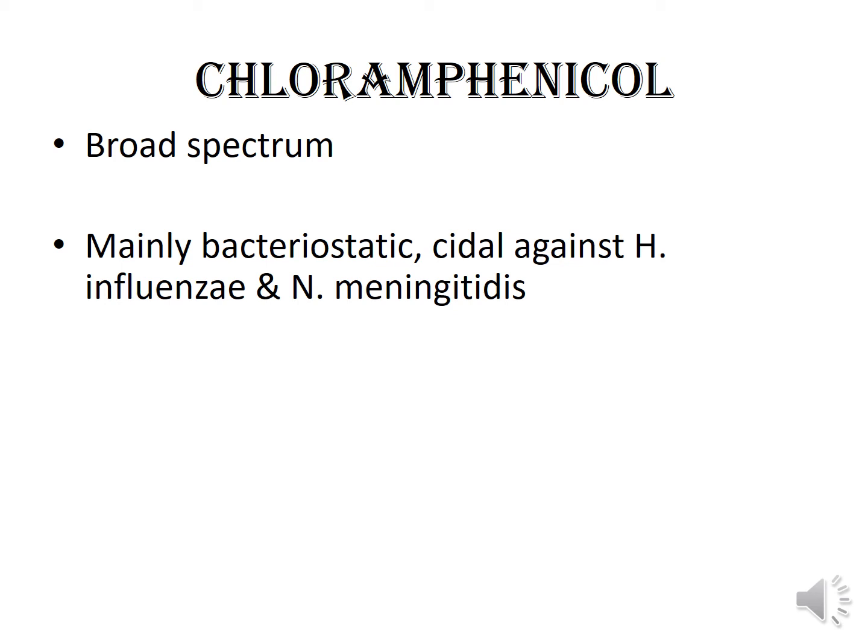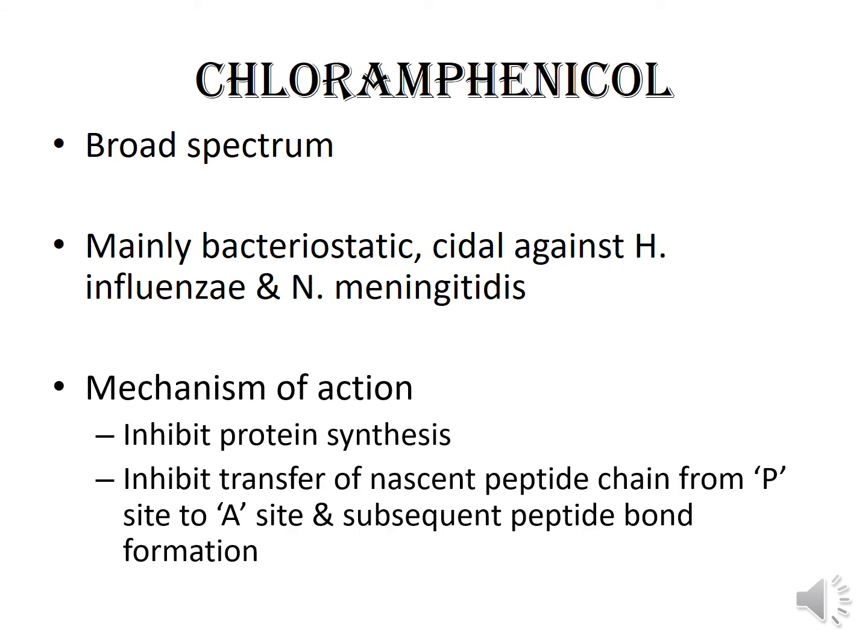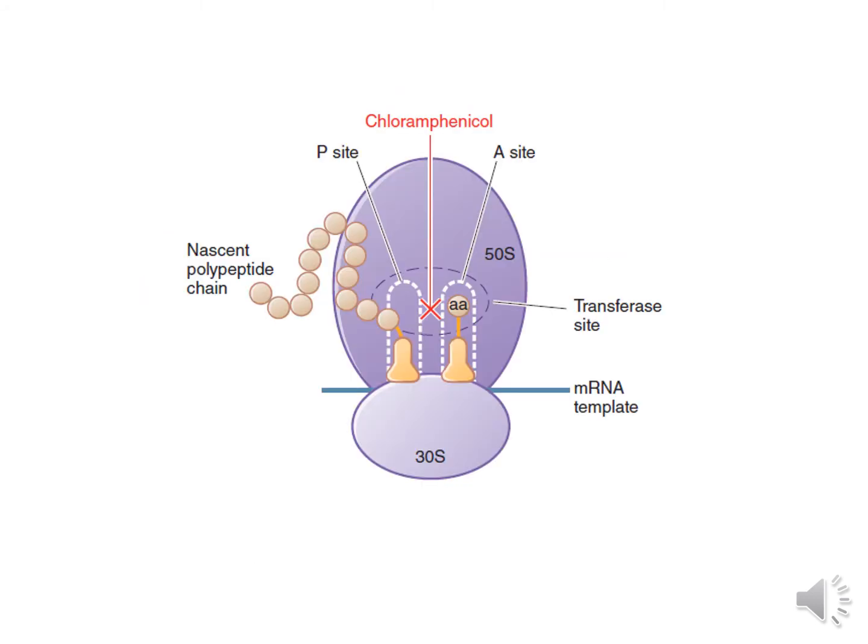influenzae and Neisseria meningitidis. The mechanism of action is it also acts by inhibiting protein synthesis, but it acts at another site different from that of tetracyclines. Chloramphenicol binds to the 50S ribosome and it inhibits the transfer of nascent peptide chain from P site to A site and also inhibits subsequent peptide bond